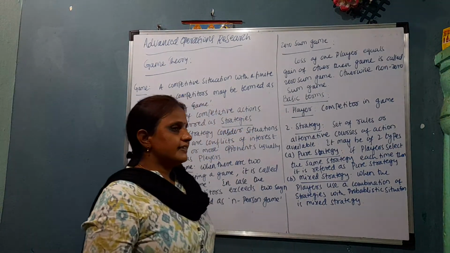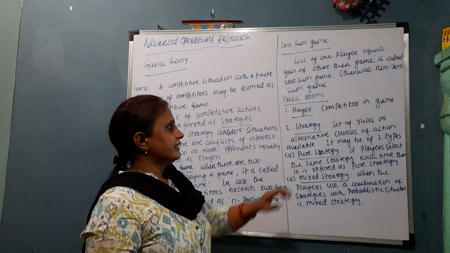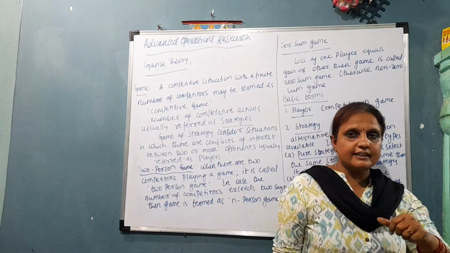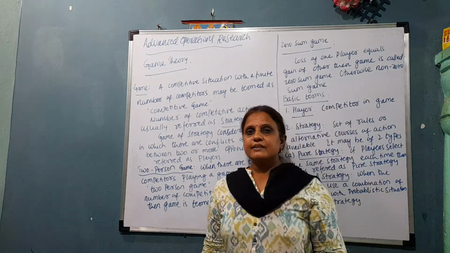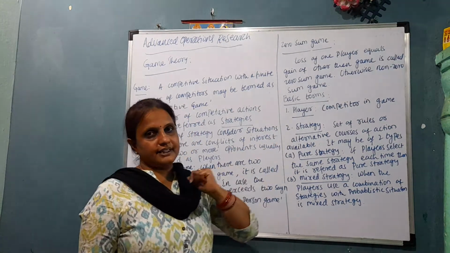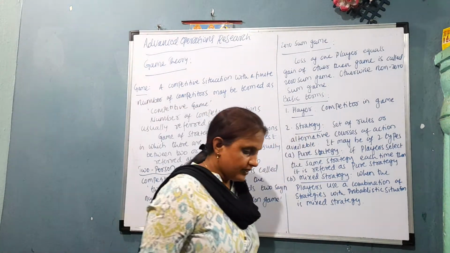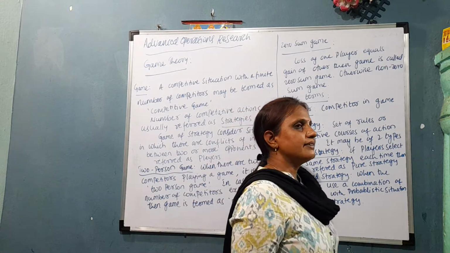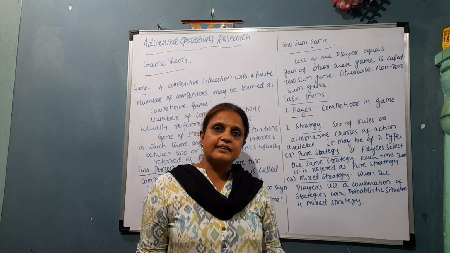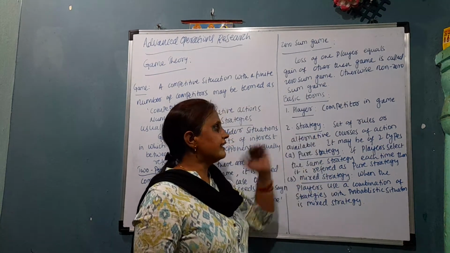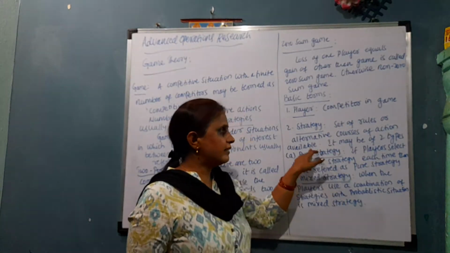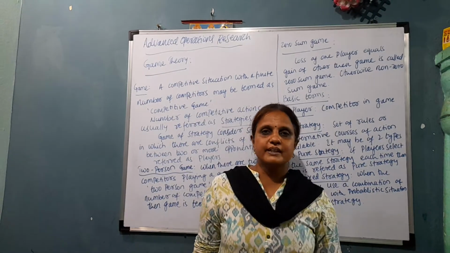Now we will see some of the basic terminologies. First is player. When we are dealing with game theory, a game is nothing but a competition between competitors, and a competitor is nothing but a player. Now strategy. Whenever any competition is going on, some action is to be taken and some rules are to be followed. That action or set of rules we call a strategy. The set of rules or alternative courses of action available in that particular game is a strategy.